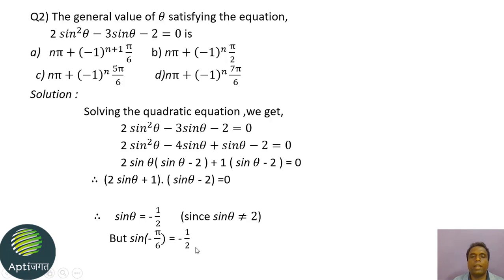We know that sin of minus theta is equal to minus sin theta, and what is sin 30? It is 1 by 2, that is half. So sin minus 30 will be minus half. So here alpha is minus pi by 6.